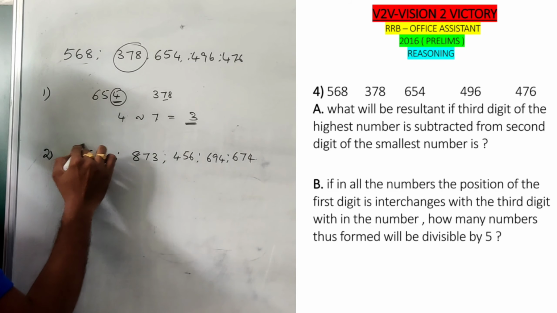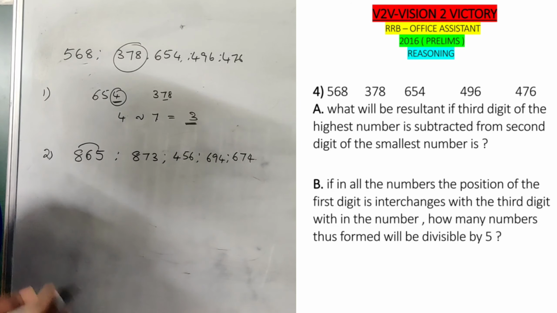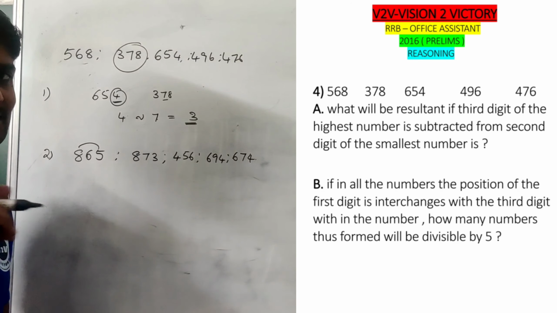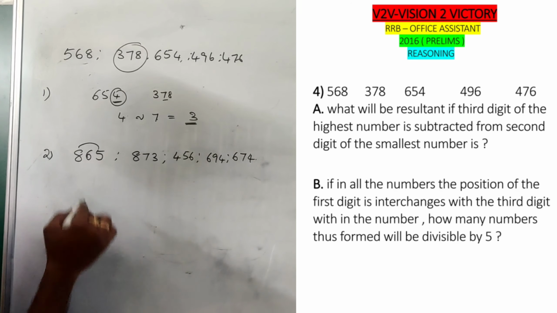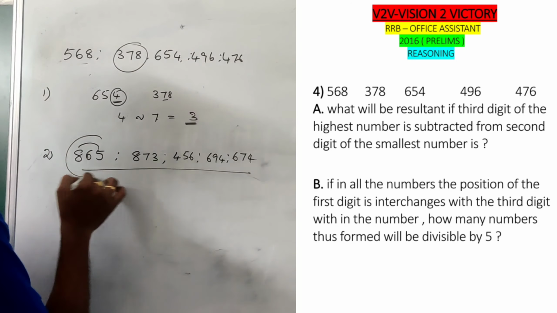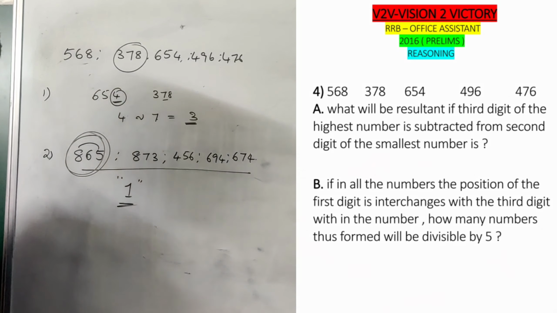Here, after interchanging the first and third digits, how many numbers are divisible by 5? We know the rule of divisibility by 5: the units place must be 5 or 0, and then the number is definitely divisible by 5. So out of all these numbers, we have only one number that is exactly divisible by 5. So the answer is 1.